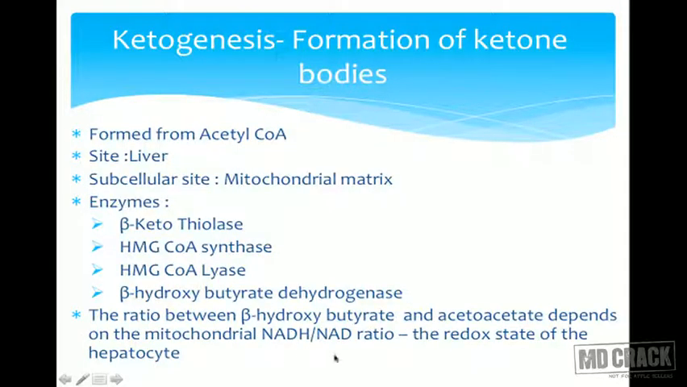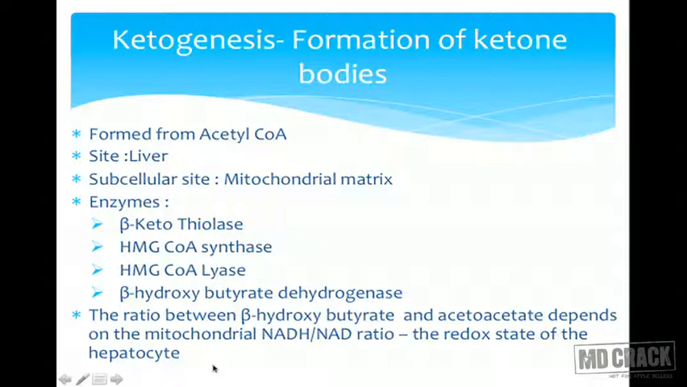So let us look at different things. As I said, the ratio between beta hydroxybutyrate and acetoacetate depends upon the mitochondrial NADH-NAD ratio. When is NADH more? Whenever the energy status within the cell is more, beta hydroxybutyrate increases. If the electron transport chain is functioning at maximum capacity, then NAD plus will increase. At that time, it will result in the reverse and acetoacetate becomes more. So it all depends upon the redox state of the hepatocyte.